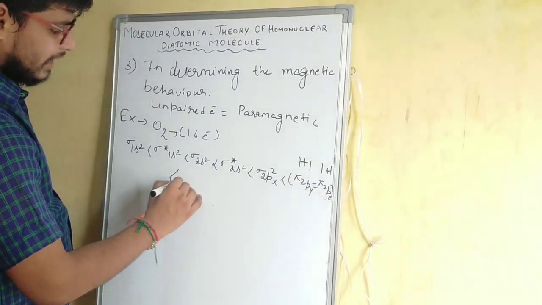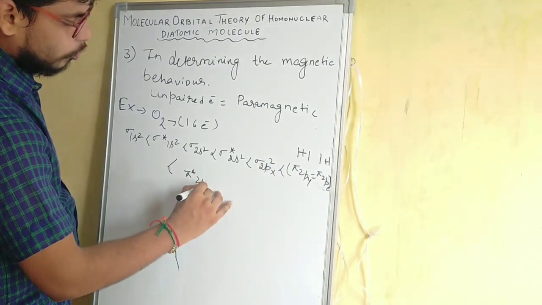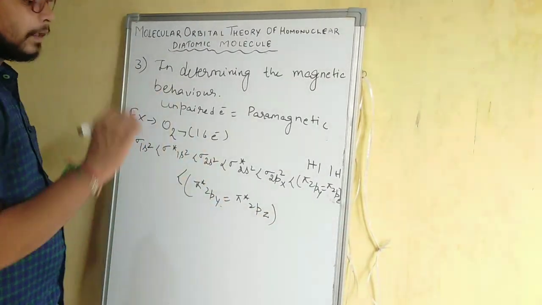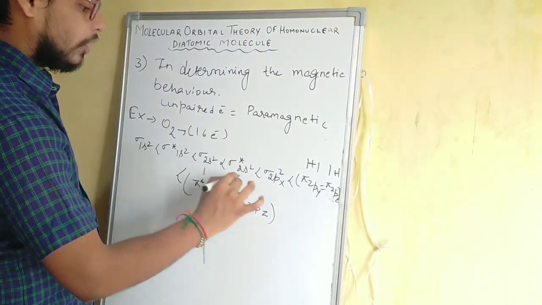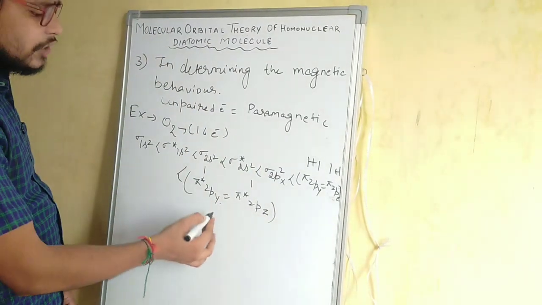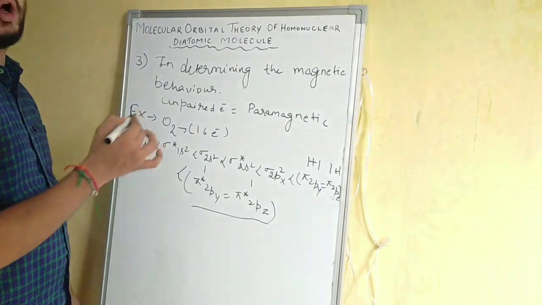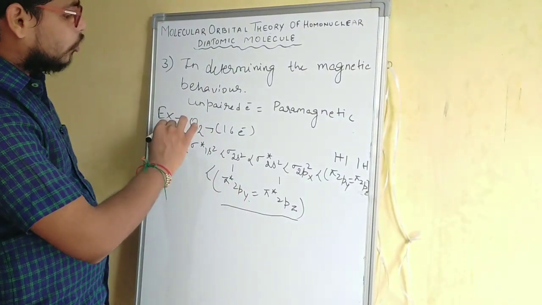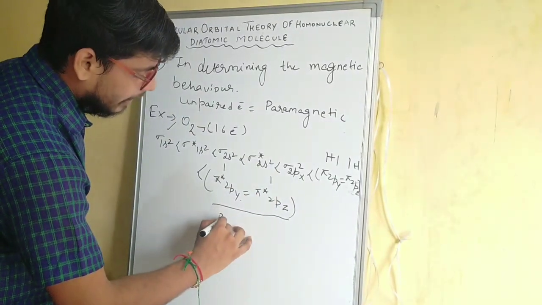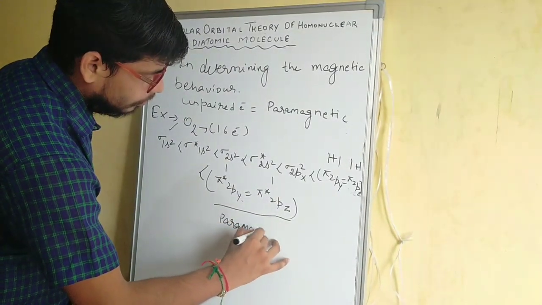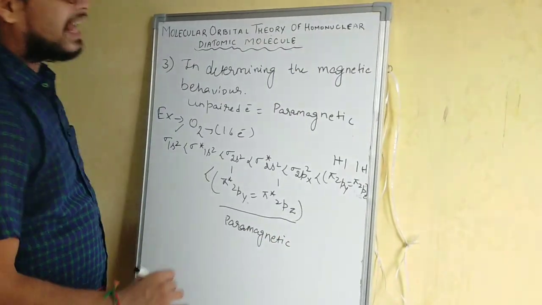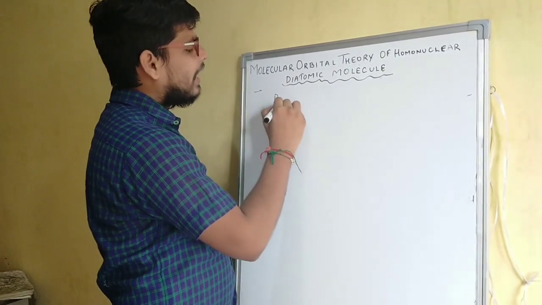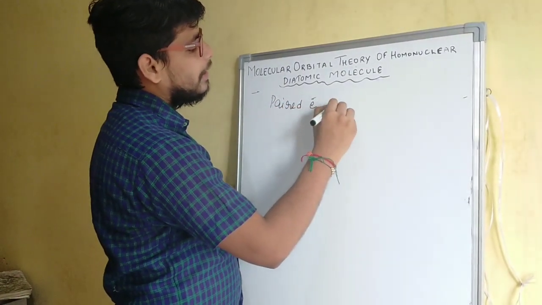And the next orbital will be pi star 2py is equal to pi star 2pz. So again we will be filling one electron in each of the orbitals. Since these two pi star anti-bonding molecular orbitals have unpaired electrons, the O2 molecule will be paramagnetic in nature.